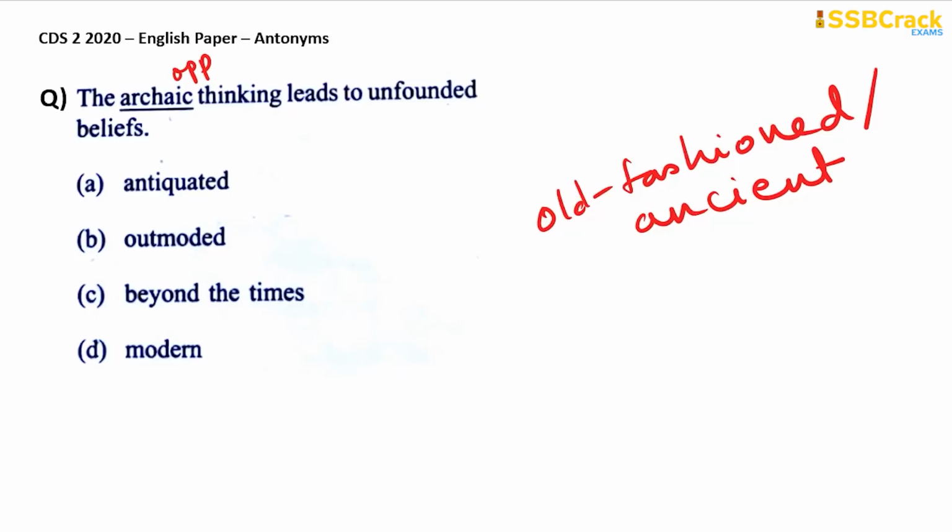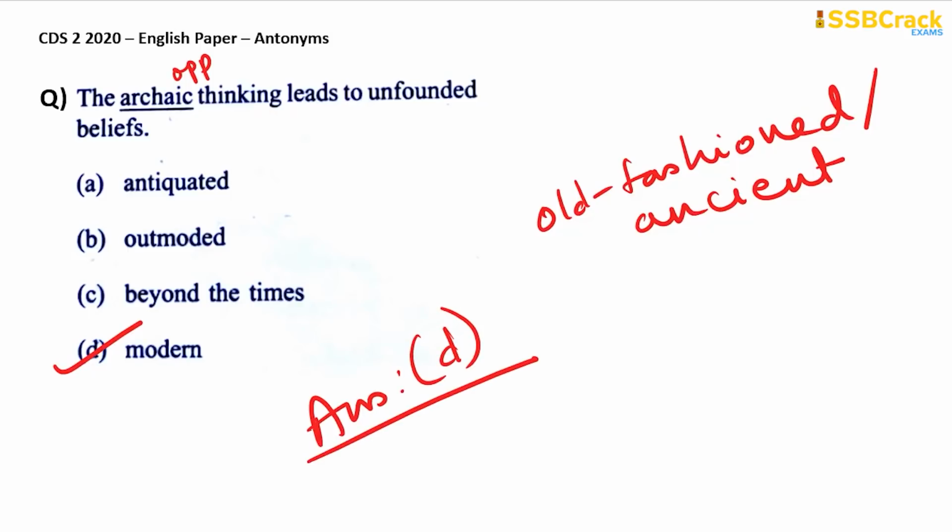You need to remember that. You need to find out its opposite. So what will be the opposite of old-fashioned? Something that is in fashion or something that is modern. So if you can see out of these 4 options, antiquated, outmoded and beyond the times, all are synonymous to old-fashioned or archaic. Only modern is something which is opposite to archaic. So therefore, your answer here will be option D, because modern is the antonym or opposite of archaic.